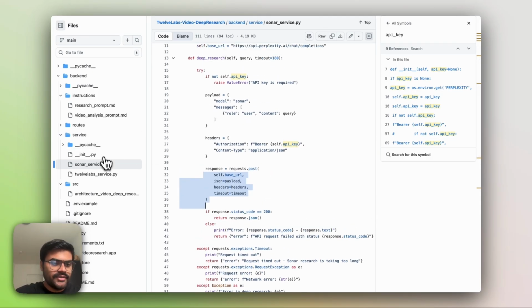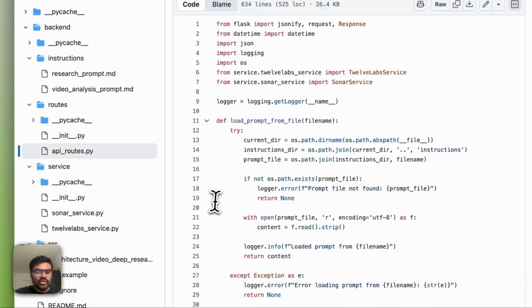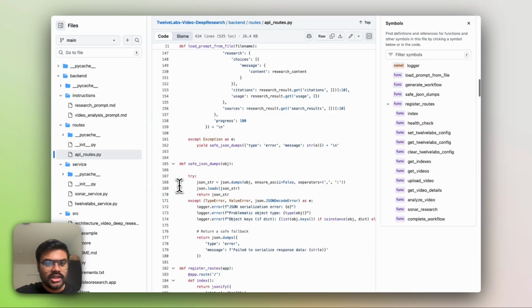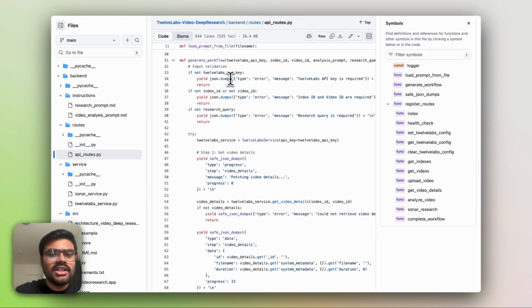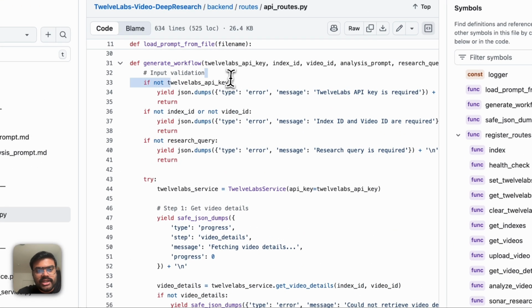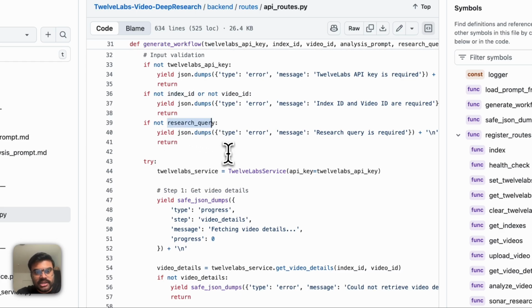So how does it actually work? Let's come to routes, and let's go through the whole workflow of how it works. So let's come to generate workflow. Here it checks whether the 12 Labs API key is there or not, whether there is an index ID or video ID, and whether the query has been provided or not.